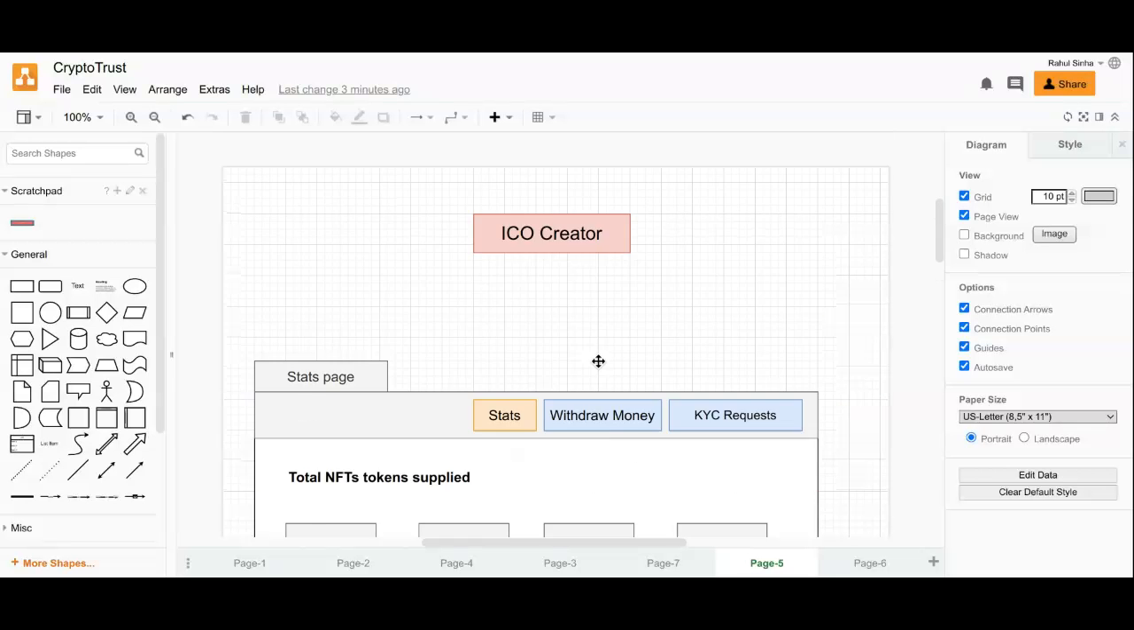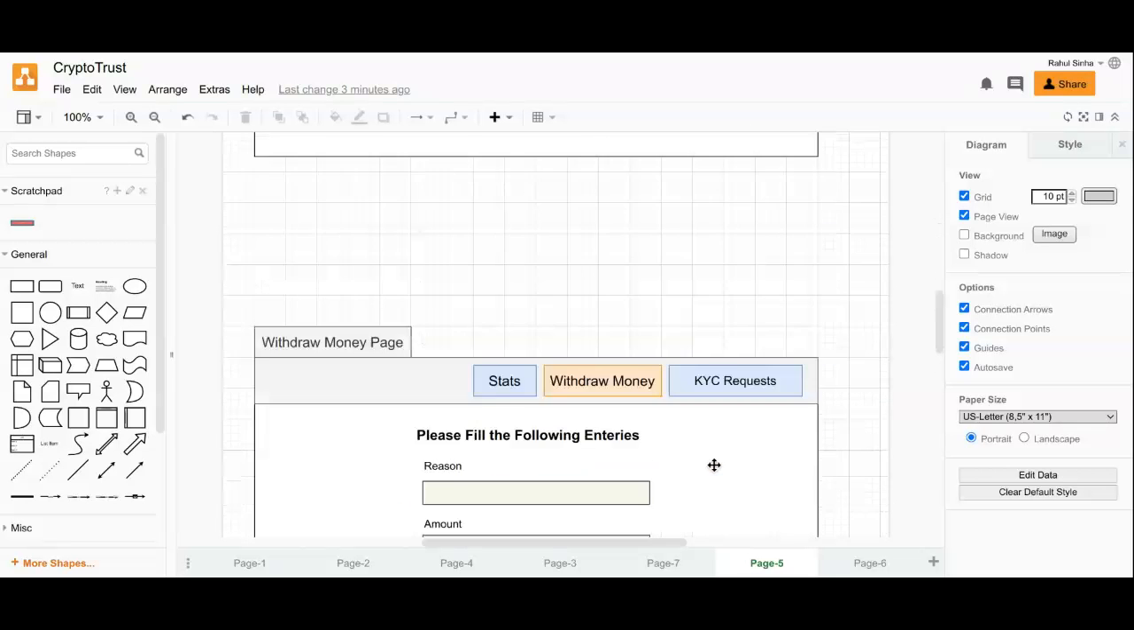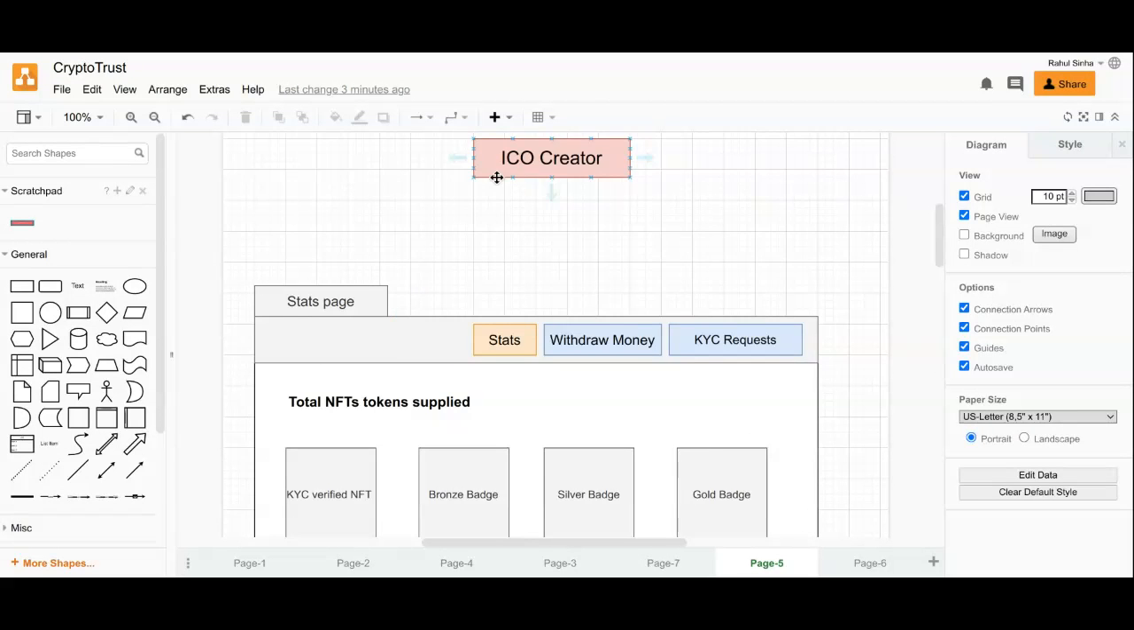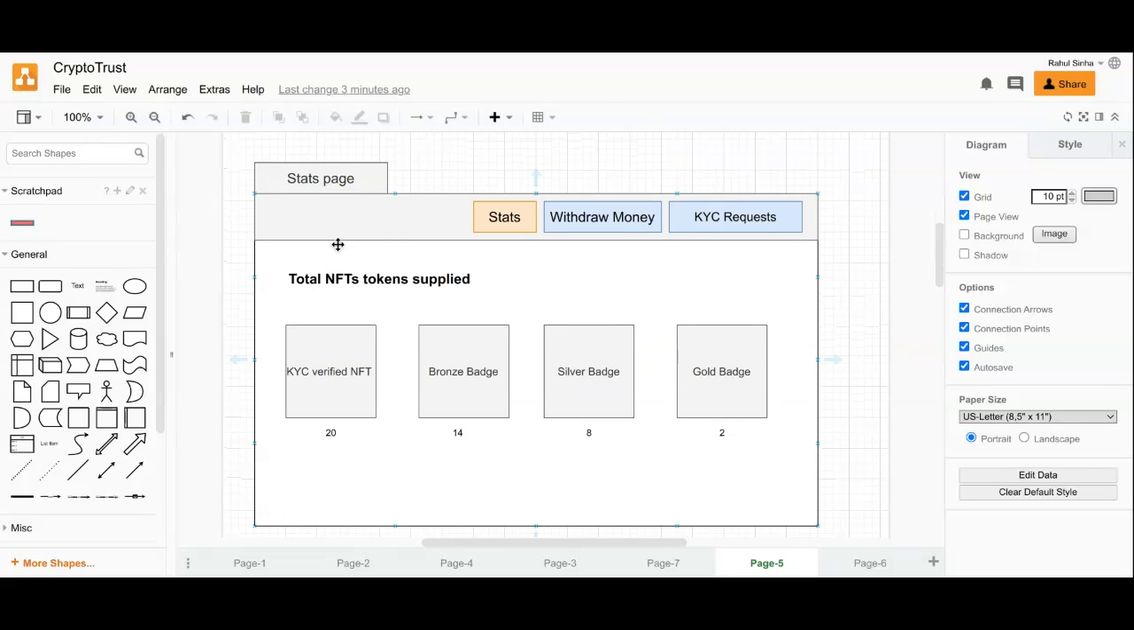Okay, so these three tabs would be there for the ICO creator who creates the ICO, and we have also integrated NFTs here. NFTs, as we all know, are non-fungible tokens, and it is nowadays in a big boom actually. So this tab would show how much amount of token has been released in the community.